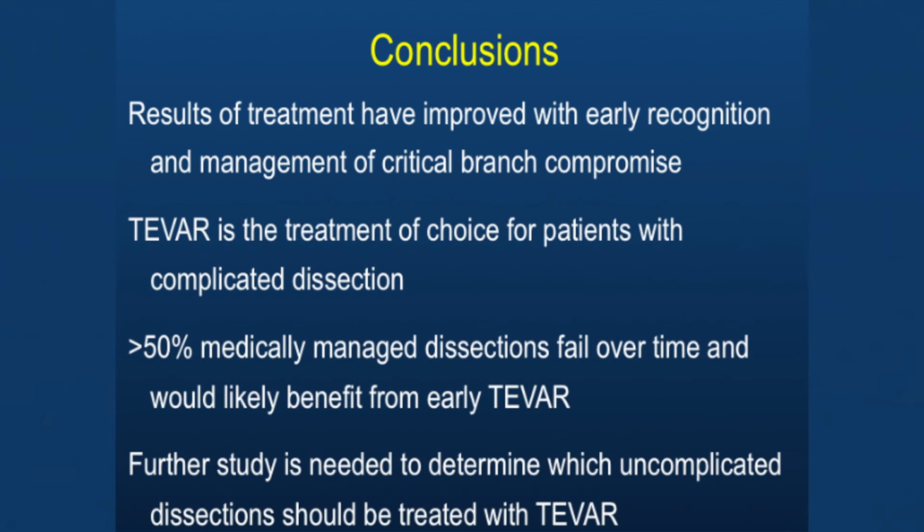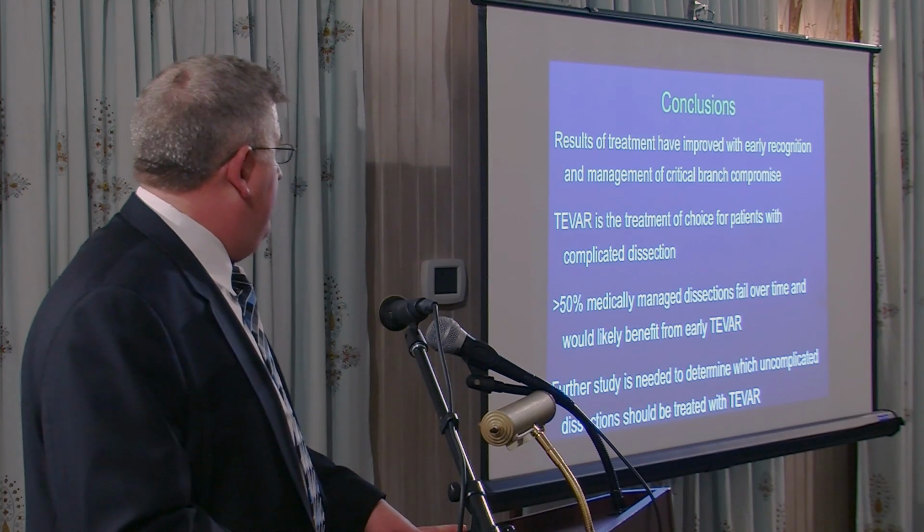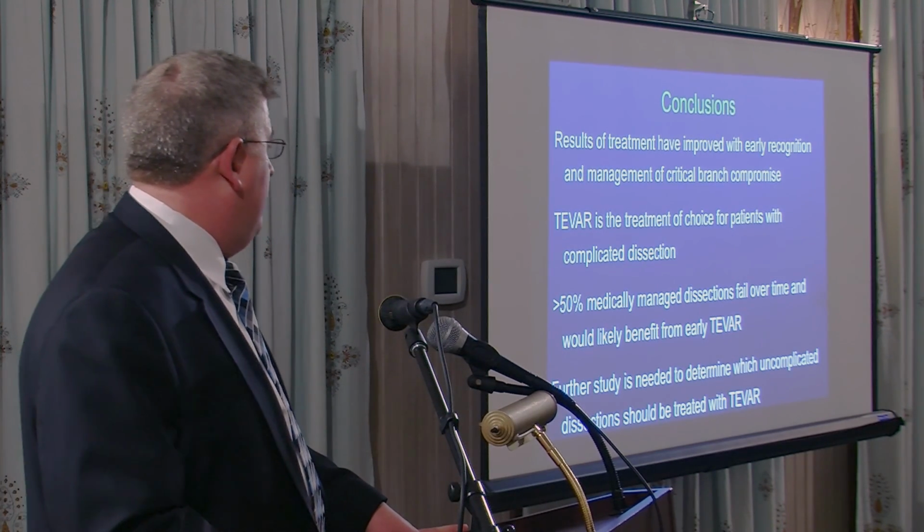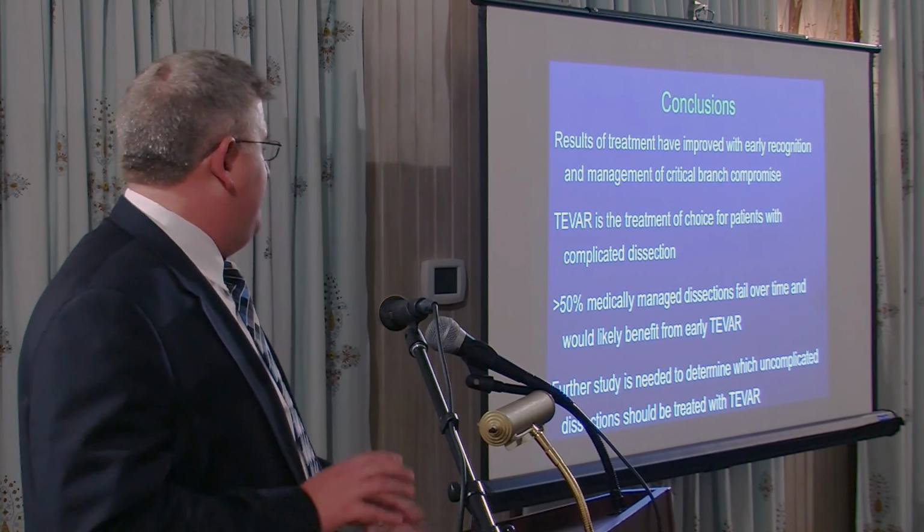I think the last one here. So in conclusion, these are really your take-homes. The results of treatment have improved with early recognition and management of the critical branch compromise. TBar, I think, is the treatment of choice for patients with complicated dissection, but medically managed patients do not do well. Greater than 50% of them fail over time and would likely benefit from early TBar. The thing now is to determine which of those uncomplicated patients would benefit from it.